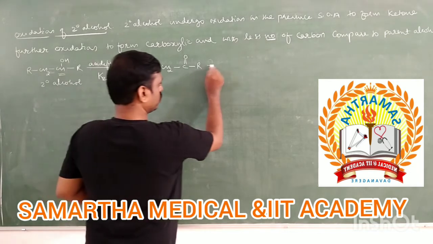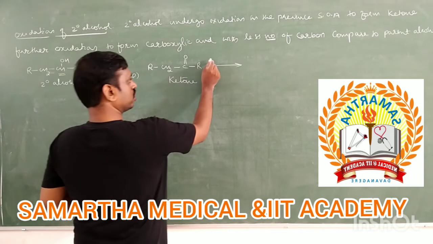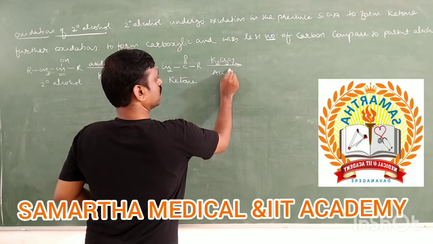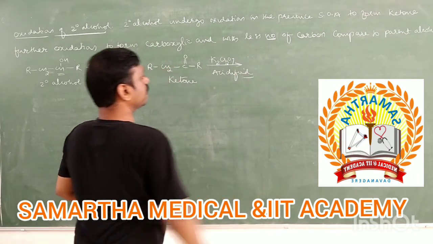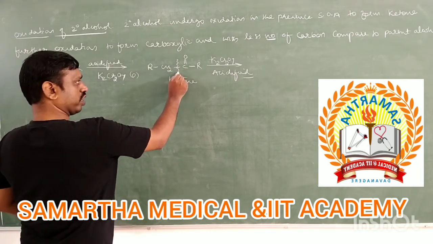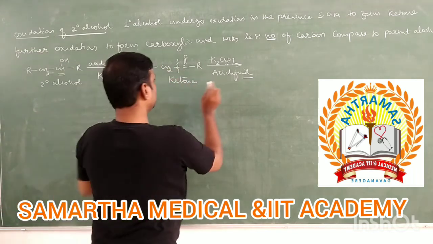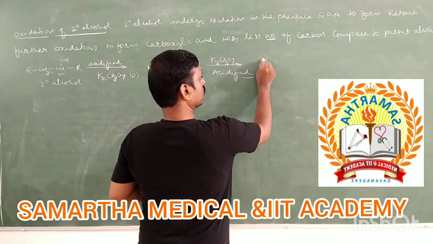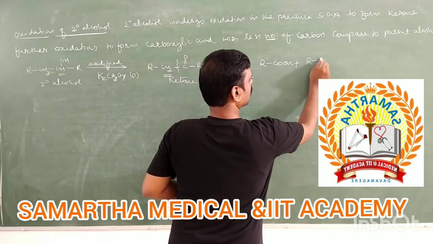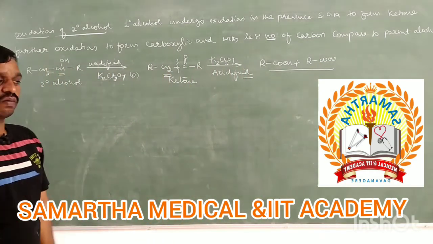Next, this ketone undergoes further oxidation in the presence of again acidified K2Cr2O7. Now this bond is broken. It is the carbon-carbon bond. So the carbon-carbon bond is broken. Now this carbon gets converted into a carboxylic group, and this carbon also converts into a carboxylic group. You will get carboxylic acids with fewer carbons.